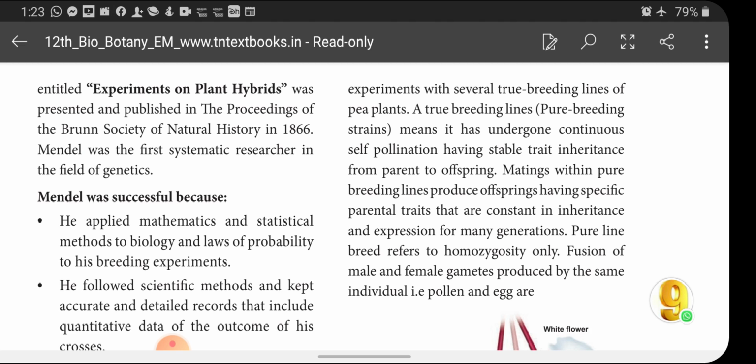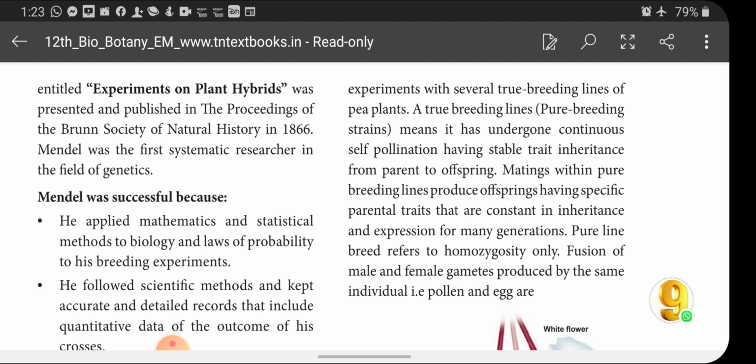When he crossed these two pure breeding varieties, he got an F1 generation, and all the F1 generation were tall. None of the dwarf plants did he observe in the F1 generation.